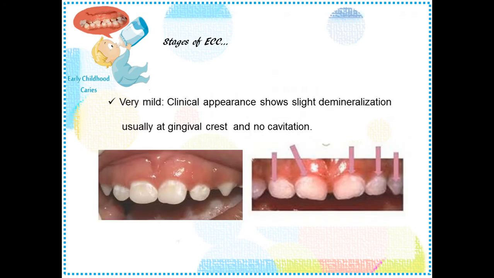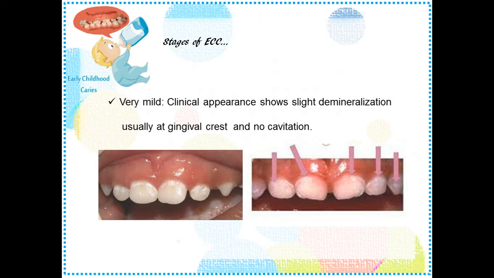Let's go into the stages of ECC, but before that, let's see certain clinical features of ECC. ECC can develop as soon as the teeth erupt into the oral cavity. And typically it presents in children as white lines or spots on the maxillary incisors, which are among the first teeth to erupt and least protected by the saliva.